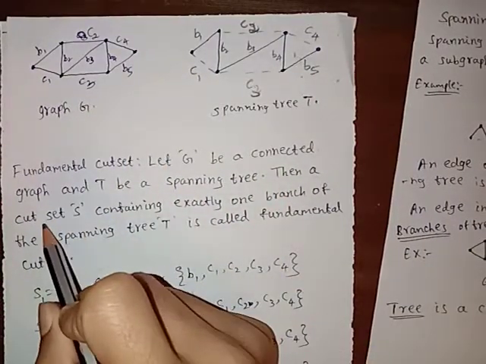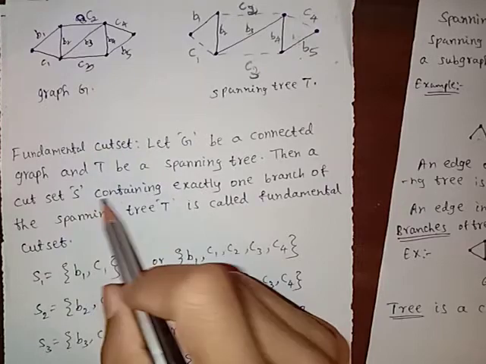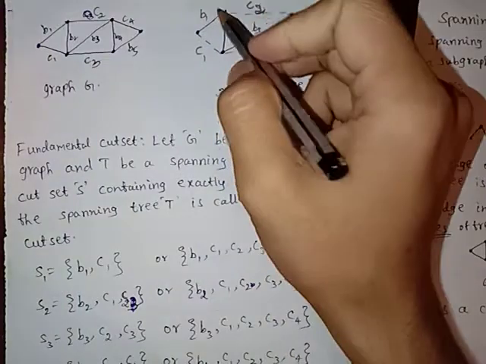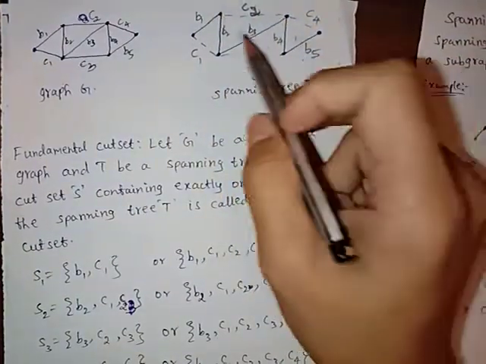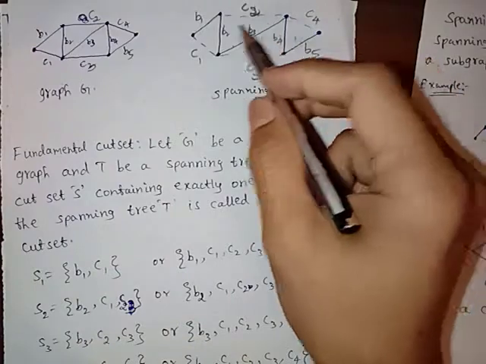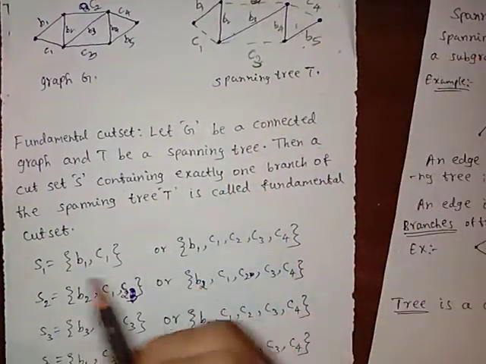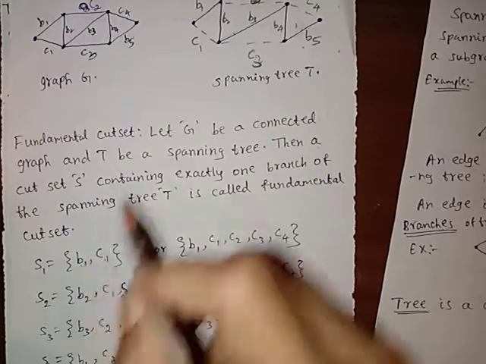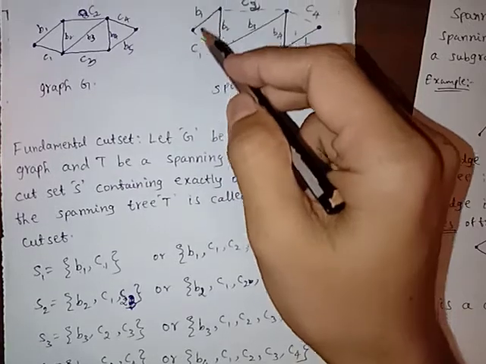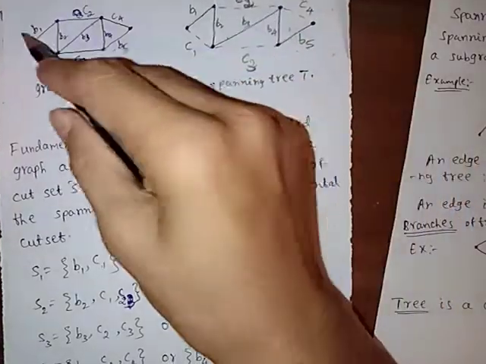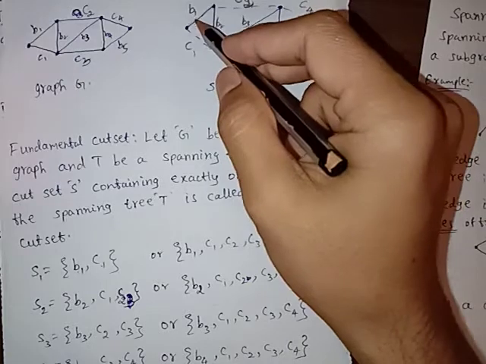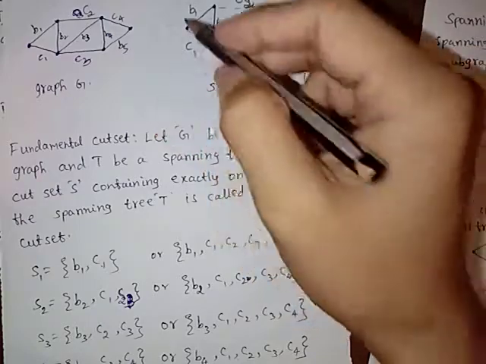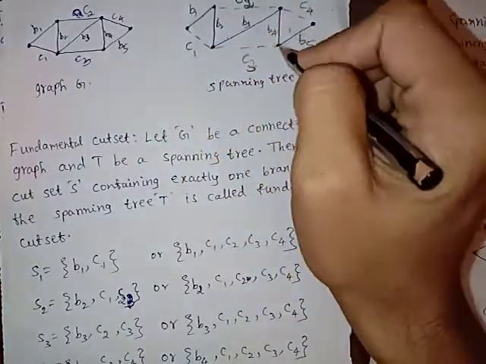A cut set S containing exactly one branch of spanning tree T. Now this is a branch of spanning tree T. These are all branches of the spanning tree. Now consider S1 equal to B1 C1. B1 means branch 1, C1 means chord 1. If we remove these two edges B1 and C1, this graph becomes disconnected.